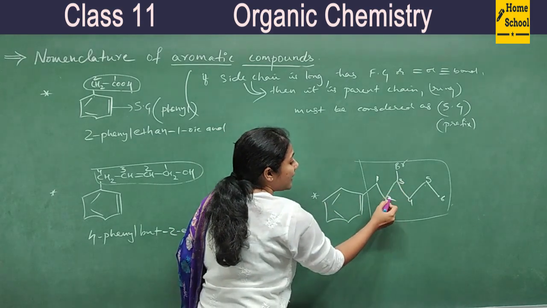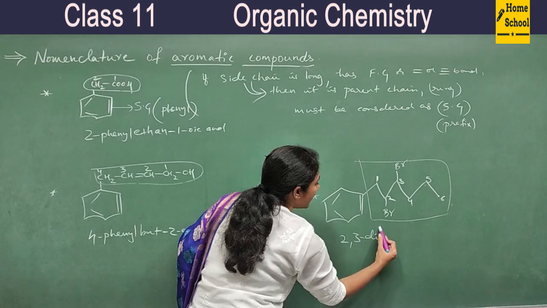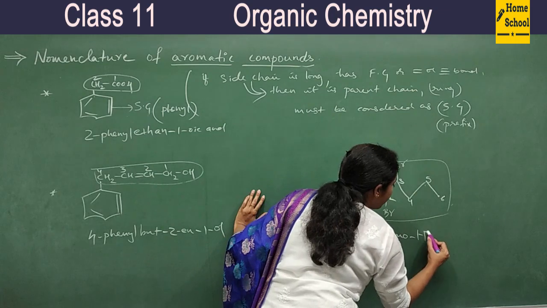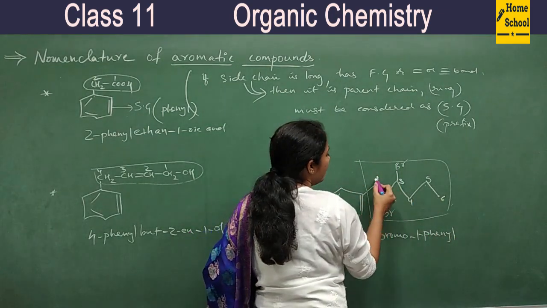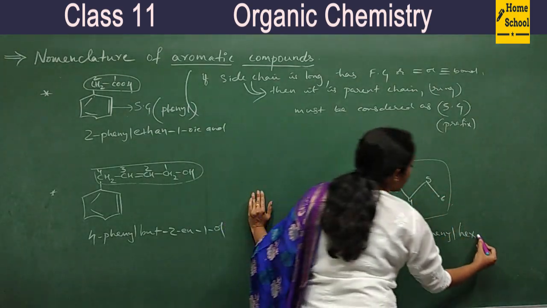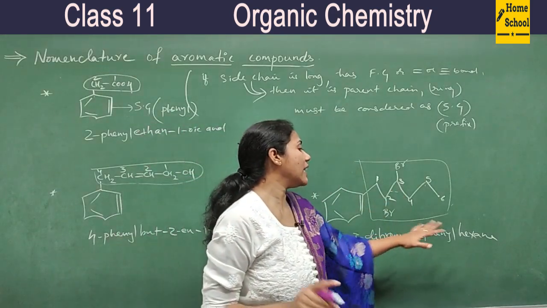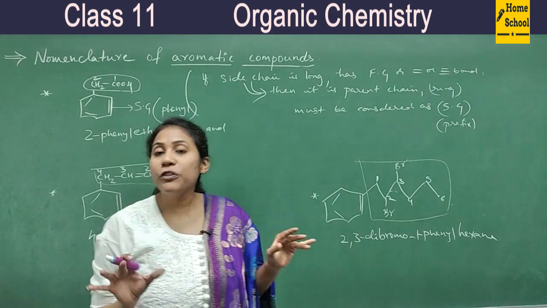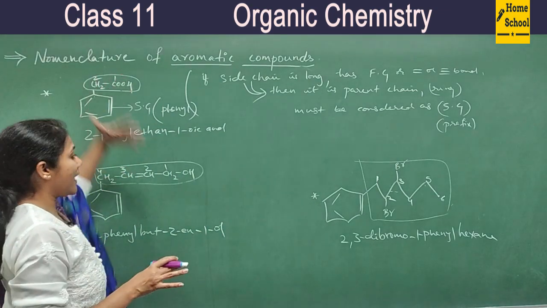So you have to mention bromine first. 2 bromines are there at second carbon and third carbon. So it is 2,3-dibromo, right? 1-phenyl, and then how many carbons in the chain? 6 carbons. So hex and all single bonds, ane, hexane. 2,3-dibromo-1-phenylhexane is the name. Okay, so this is how you have to name aromatic compounds which have a side chain.